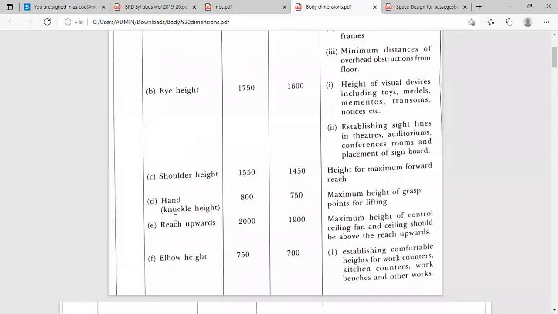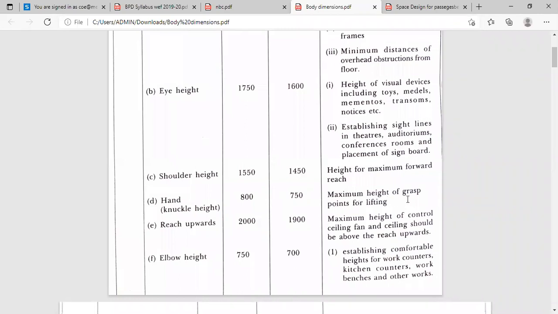Then hand, ankle height. So for an average man, the height of the hand is at 800 mm from the floor, and for an average woman it is 750 mm.